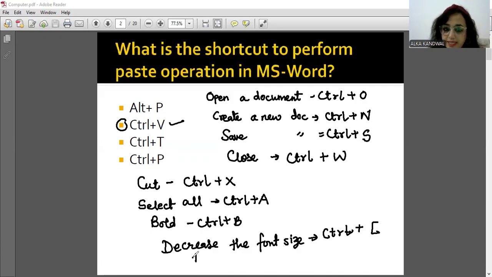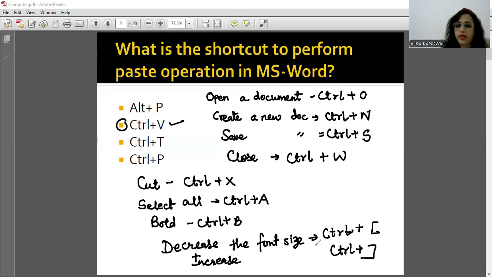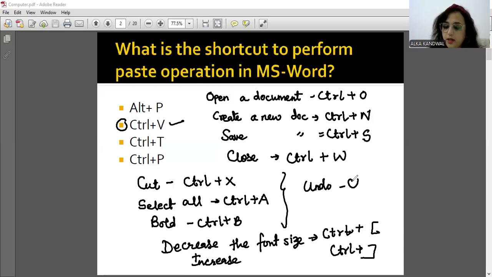If you want to increase the font size by 1 point, we will have Control plus this. So these are important shortcuts. And undo is obviously, tell me, Control plus Z. Redo is Control plus Y. So you can just note this down.